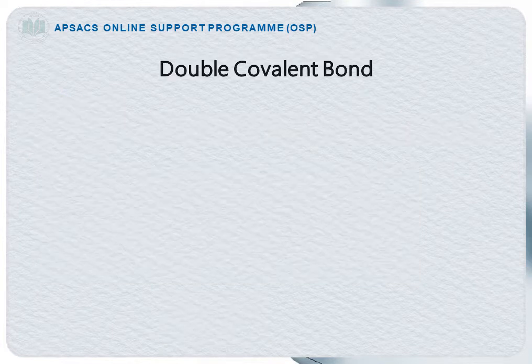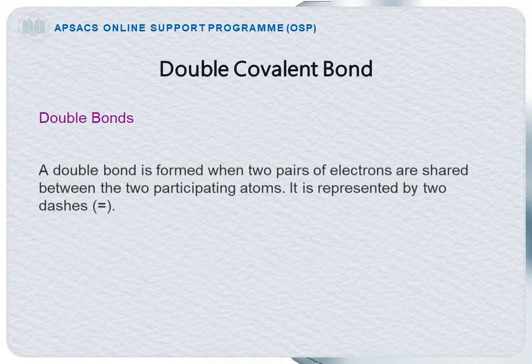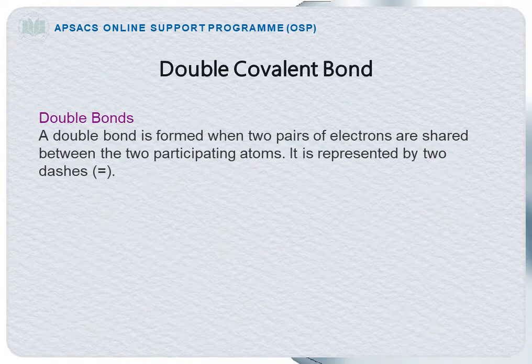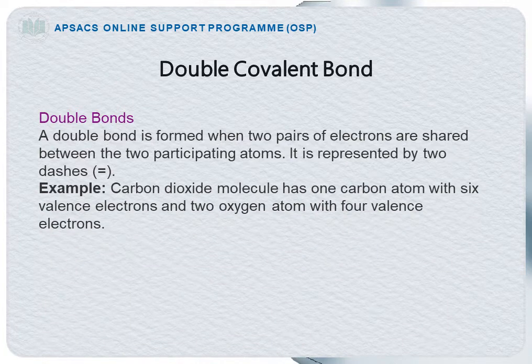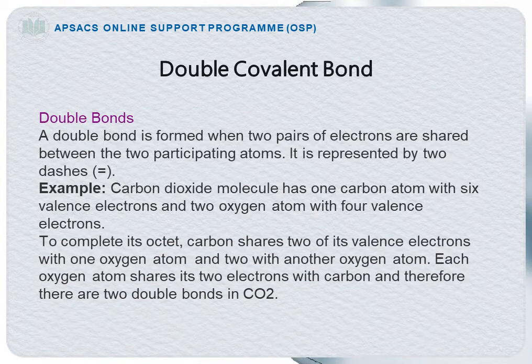Dear students, now what is double covalent bond? Double bonds. A double bond is formed when two pairs of electrons are shared between the two participating atoms. It is represented by two dashes. For example, carbon dioxide molecule has one carbon atom with 4 valence electrons and two oxygen atoms with 6 valence electrons. To complete its octet, carbon shares two of its valence electrons with one oxygen atom and two with another oxygen atom. Each oxygen atom shares its two electrons with carbon, and therefore there are two double bonds in carbon dioxide.